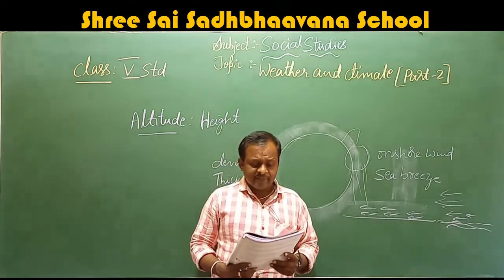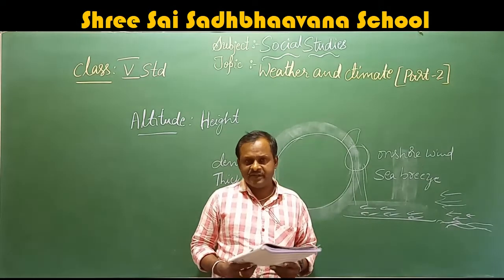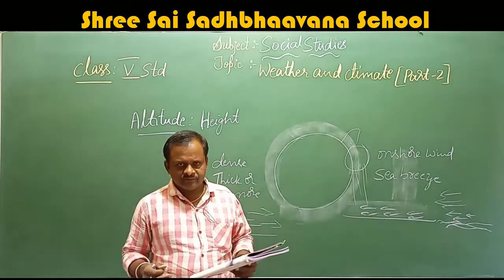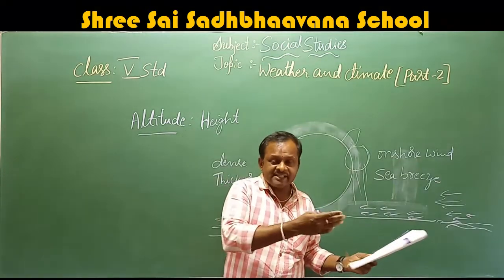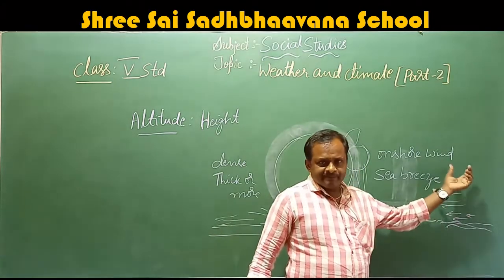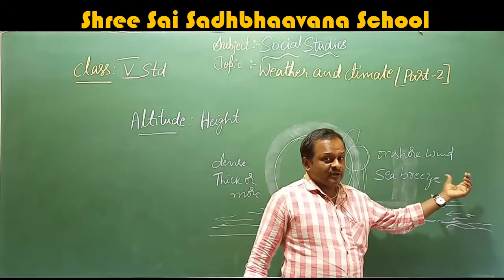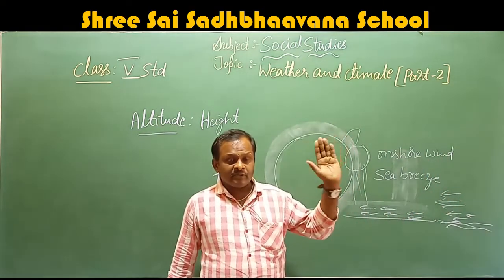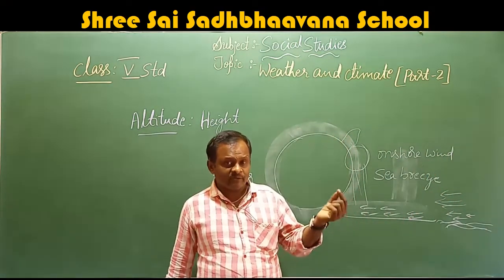It carries moisture and makes the climate in the coastal areas humid. That means it makes the climate cold, because it carries the moisture. Due to the sun's heat, the water is evaporating from the sea, and it evaporates in the form of droplets.